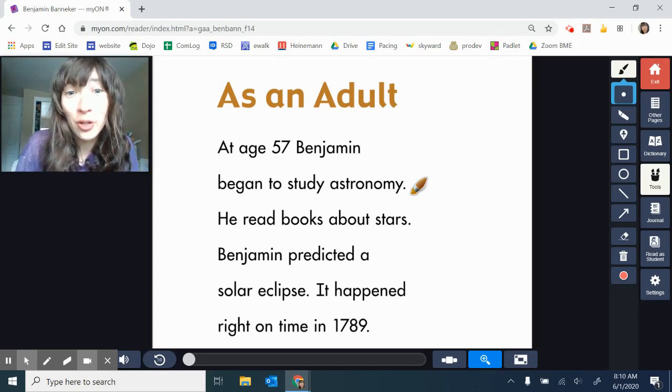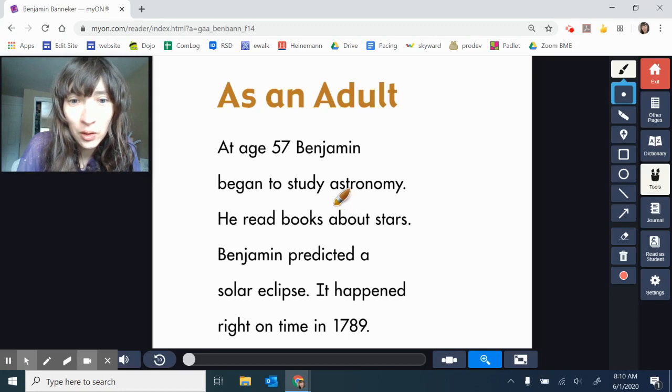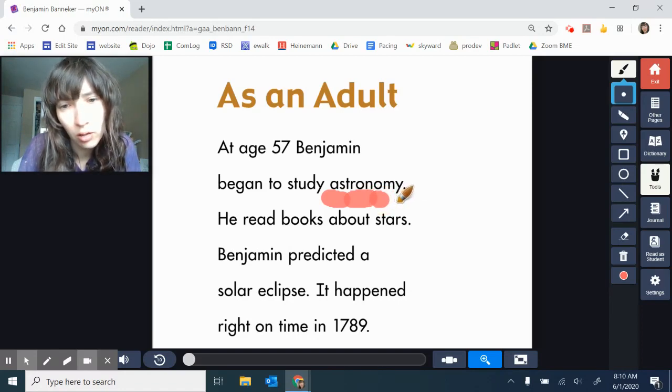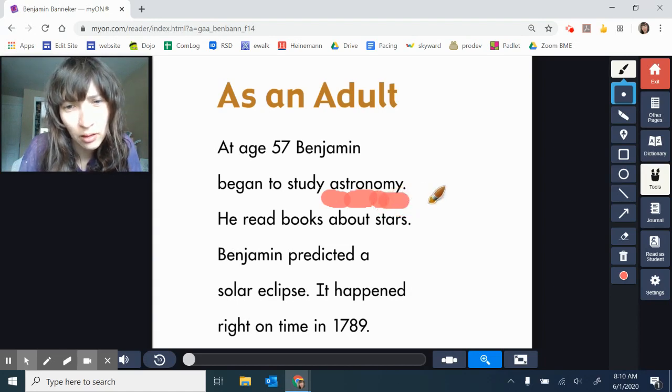I could try crashing parts together. Let's look at some of these parts. Astron, my, astronomy.